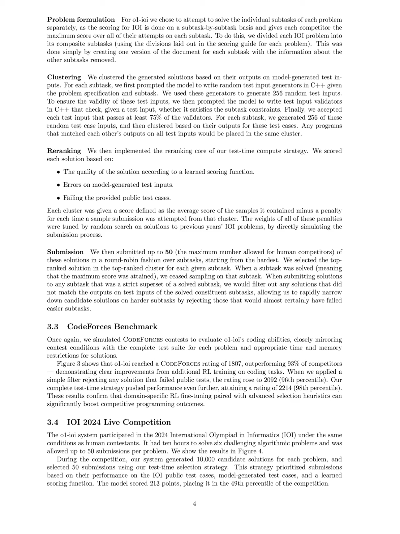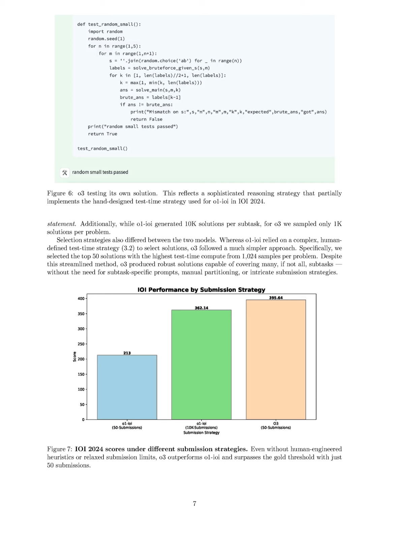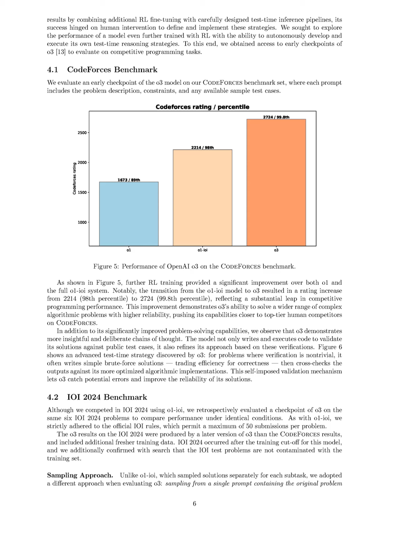Next, the generated solutions are clustered based on their outputs on model-generated test inputs, ensuring that similar outputs are grouped together. After clustering, a re-ranking process is applied, where each cluster is scored based on solution quality, errors on test inputs, and performance on public test cases. Finally, the top-ranked solutions from the clusters are submitted, with O1 IOI submitting up to 50 solutions per problem, while O3 selects the top 50 solutions based on a simpler scoring method. This streamlined approach allows O3 to achieve high performance without relying on complex, human-engineered strategies, demonstrating its ability to autonomously develop effective test time reasoning.